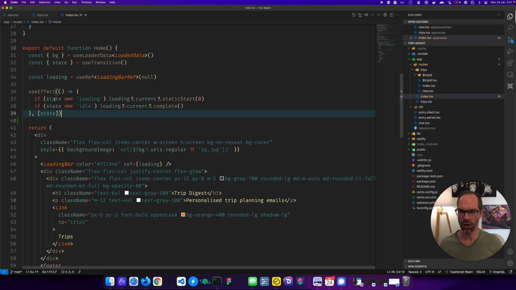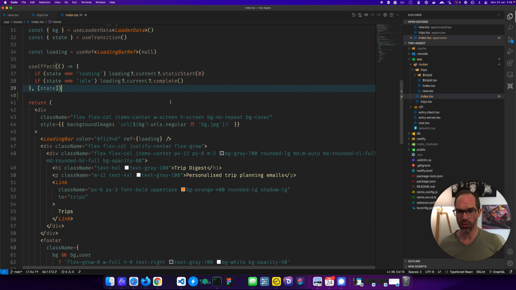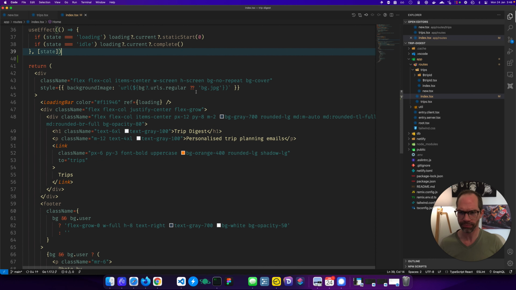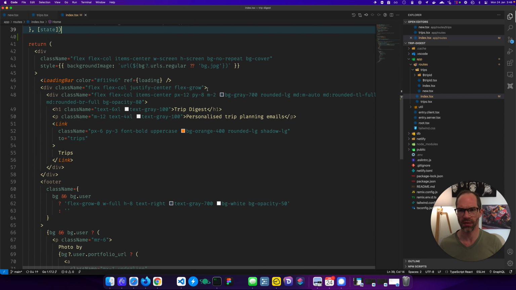And we're just diffing on basically, is it loading or is it idle? And then that's just moving the loader bar. So that was really easy. That was the first actual React thing I've had to do in this project so far, as in something that was very specifically React.